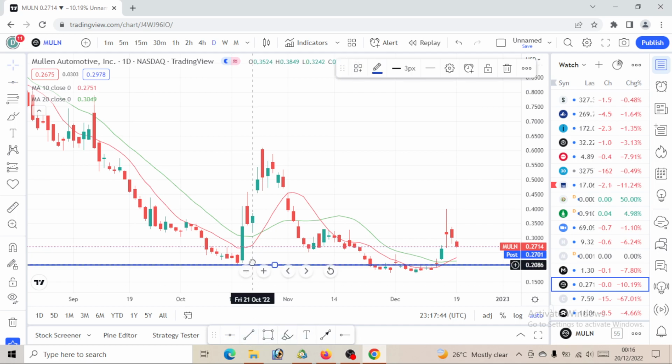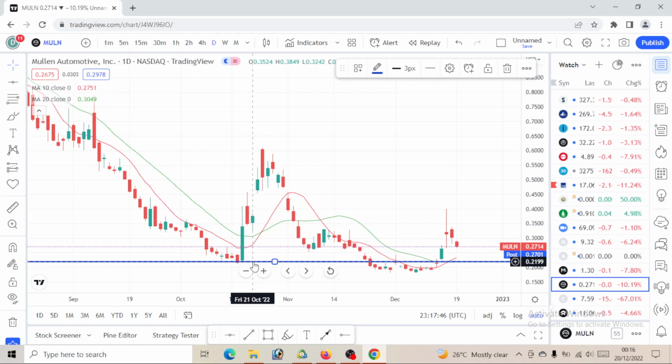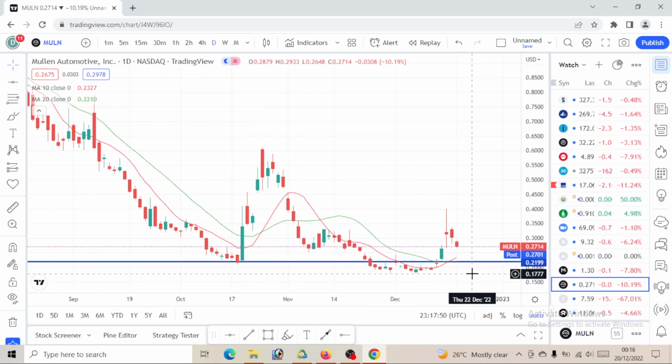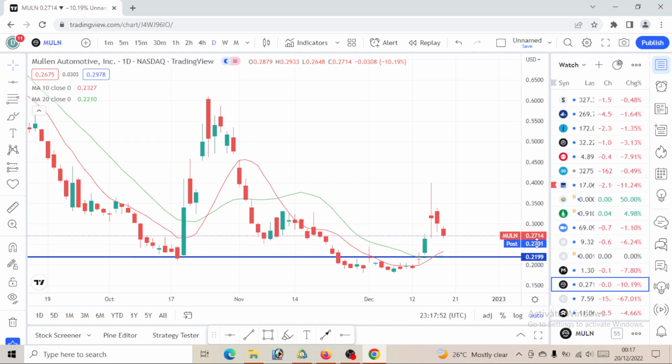Let's see if we can hit a level of 0.2199. Currently, price has closed at a level of 0.2714. So let's see if for today we could open and also close at a level of 0.2199.